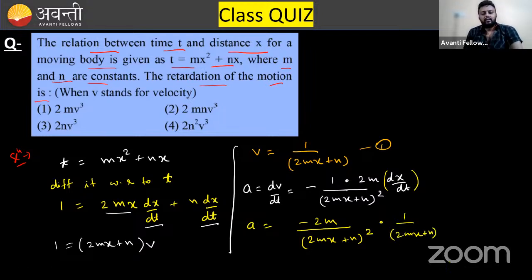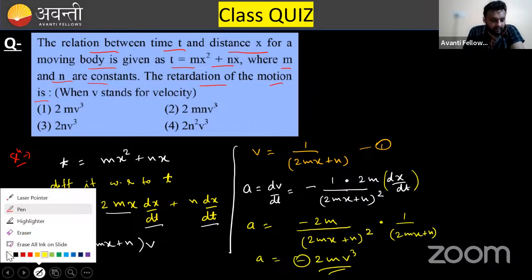Clear? So this term becomes 2mx plus n whole cube, which is velocity cube. So a is equals to minus 2mv cube. This minus sign indicates retardation, and acceleration is what? 2mv cube. 2mv cube is option number 1.